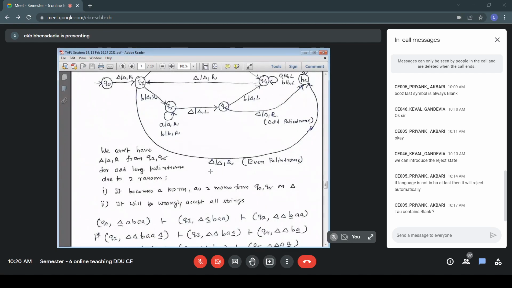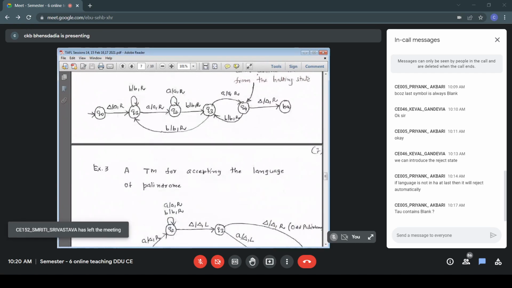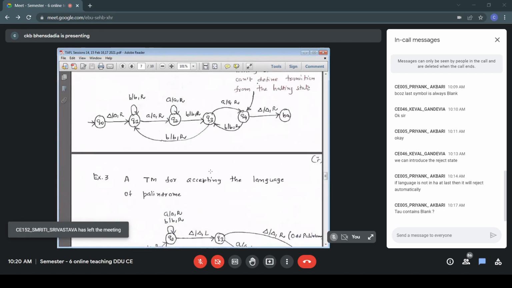In the final configuration, after these steps, it is Q2, double blank, B double A, then blank. First blank after the input that is encountered. State is Q2. So now I look for the combination Q2 blank. So Q2 blank, we make a transition to Q3. It is blank blank L. So I replace blank with blank, and L is the displacement. I don't change blank. Replacing blank with blank means not changing blank.